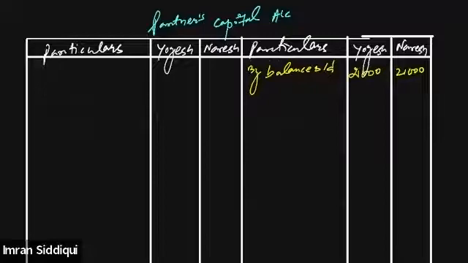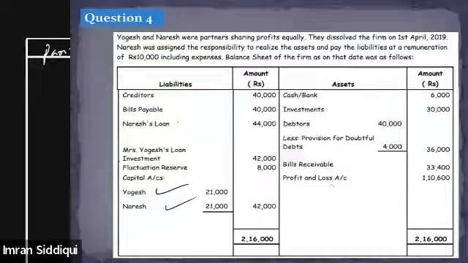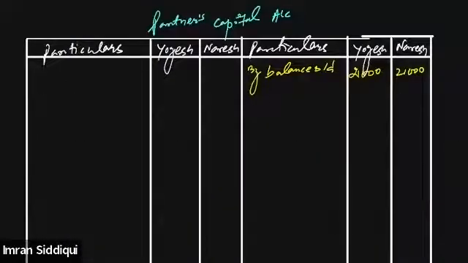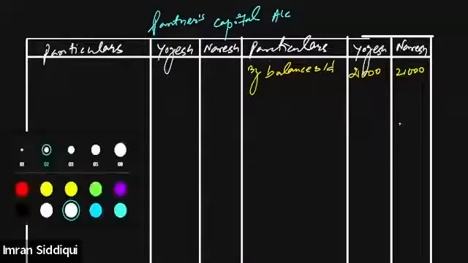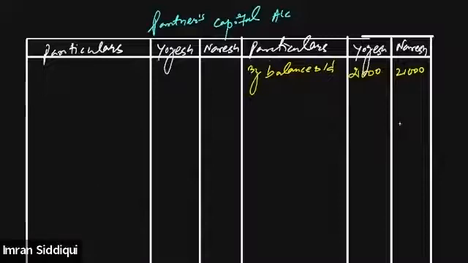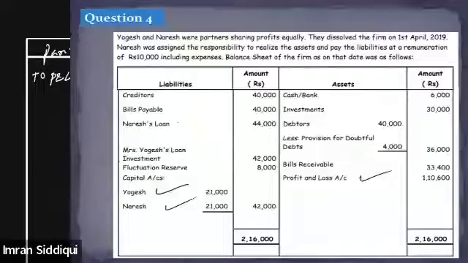There was one loss in the balance sheet as well, right? We need to transfer that loss as well. As I've already told you, that loss needs to be transferred to the partner's capital account as well. So this loss of 1,10,600 needs to be transferred. Partner's capital account will be debited by such loss. So we'll write down to profit and loss account.